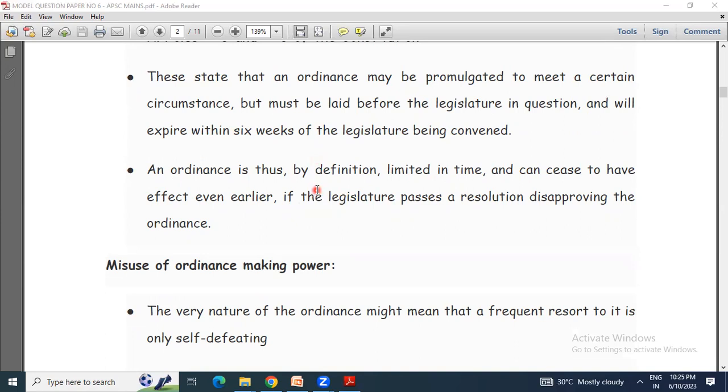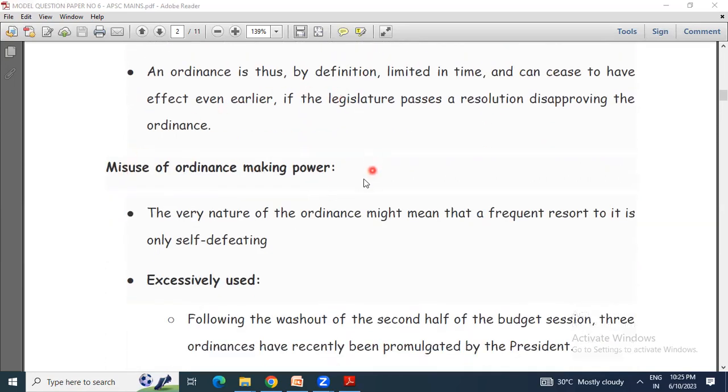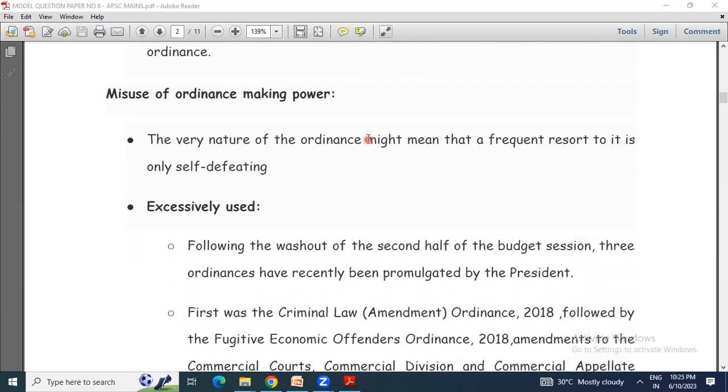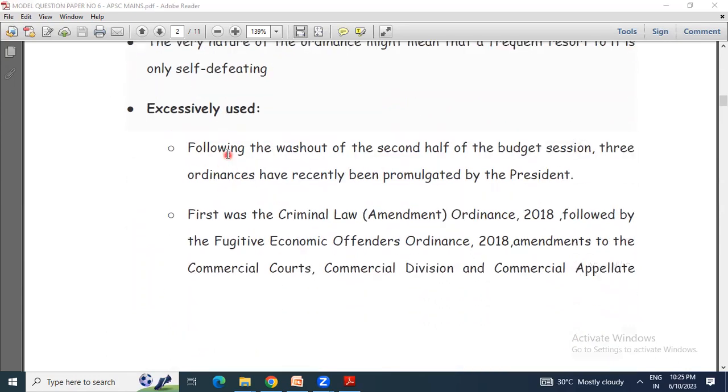Now, misuse of the ordinance making power. The very nature of the ordinance might mean that a frequent resort to it is self-defeating if excessively used. Following the washout of the second half of the budget session, 3 ordinances have recently been promulgated by the President.